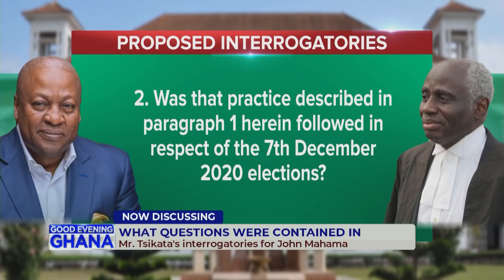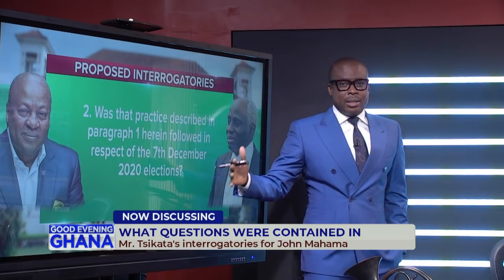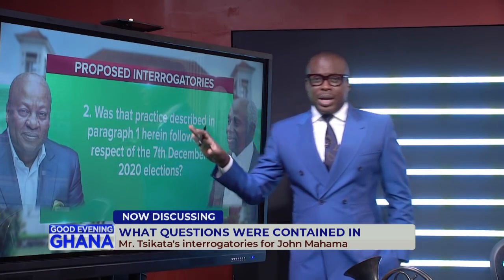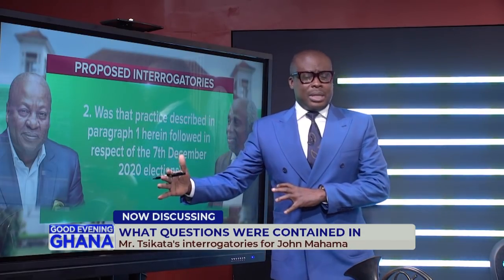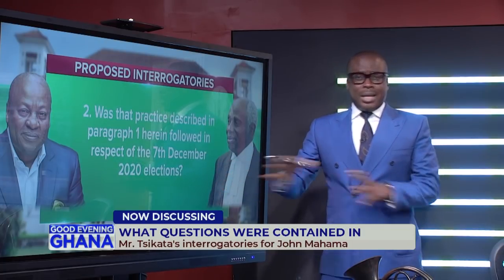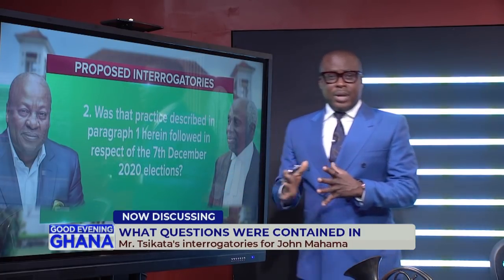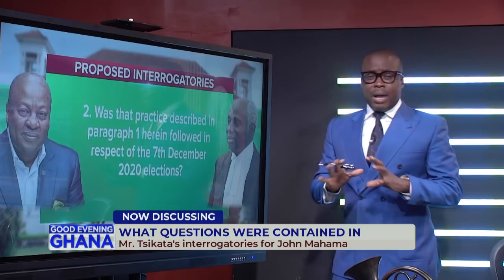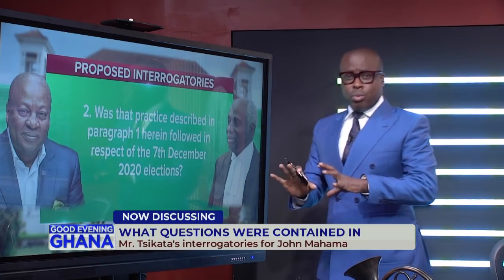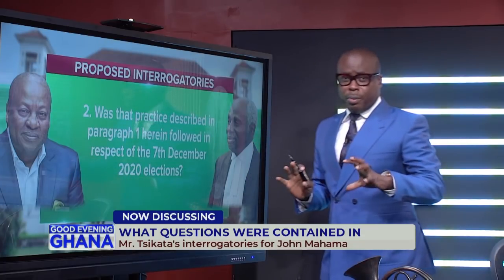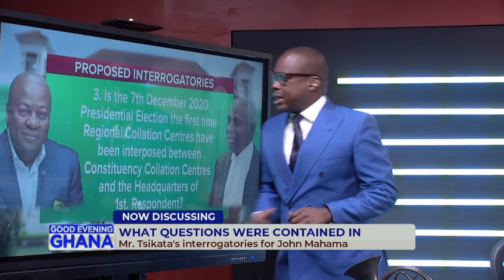Okay. So, the respondents argue that this is also irrelevant because it follows from 1. Number 1, Mr. Tsikata is asking, was there something else happening in the past that didn't happen this time? They said it's irrelevant because every election has a law. CI 127 was clear. It was published long before the election. Everyone knew how this election was going to go long before it occurred. So number 2, they said it's irrelevant as well.